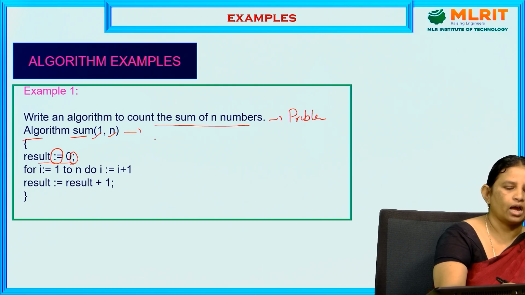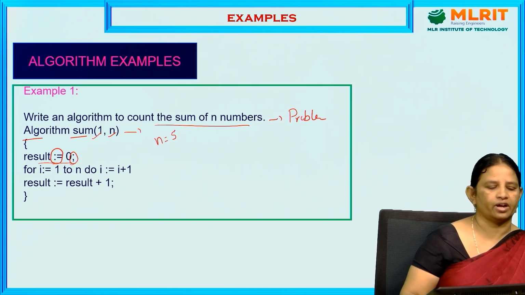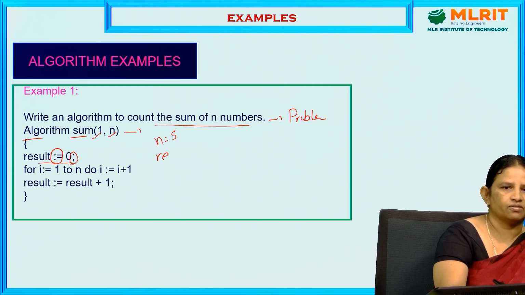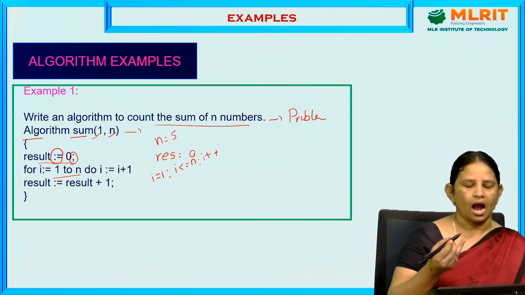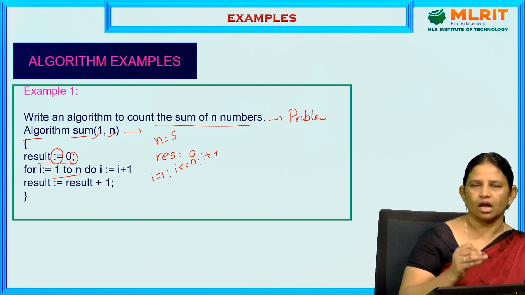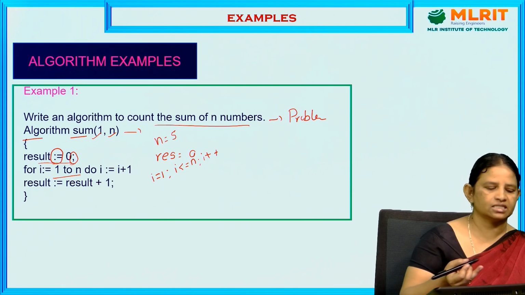For example, I want to find the sum of 5 numbers. Initially, what is the result value? Result equal to 0. Then for i equal to 1 to n. For i equal to 1 to n means i equal to 1, i less than or equal to n, i plus plus. This is the meaning of this statement. i equal to 1 is the initialization, i less than or equal to n is the condition, and i plus plus is the increment.